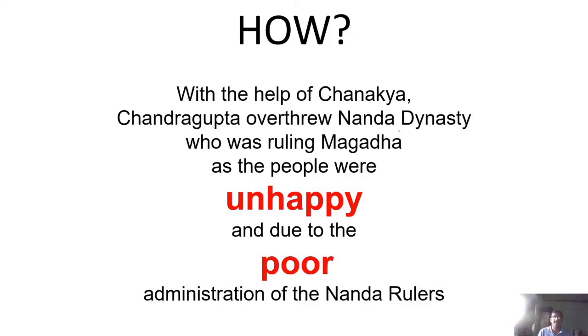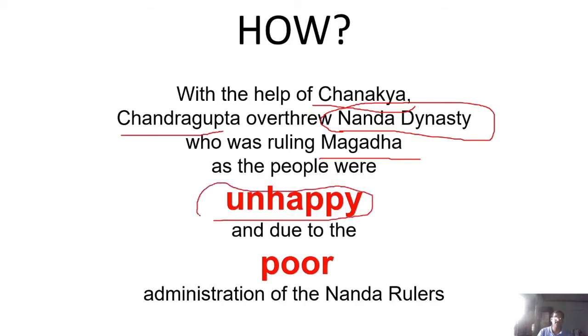And the last point, how did all this happen? It didn't happen in just a day or two or a year, but the conditions were right, and many things happened. We are going to study that deeply. We know that with the help of Chanakya, Chandragupta overthrew an existing dynasty called the Nanda dynasty. They were ruling the Magadha region. As I told you, Magadha is one of the Mahajanapadas, and they were able to do this because, interestingly, people were unhappy.